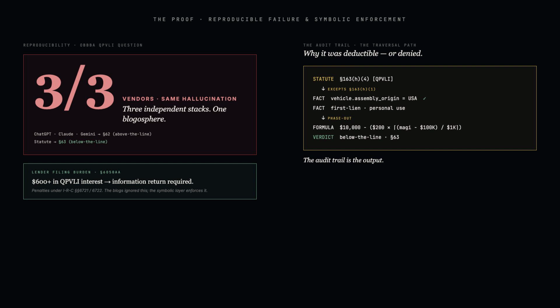The Veriprajna reference architecture, the deterministic tax engine, encodes the OBBBA provisions in Catala and surfaces a hard block when the vehicle's assembly origin fails the United States requirement. The phase-out is computed by answer set programming, not by transformer attention. The reporting obligation under IRC Section 6050A, the lender's filing burden, is enforced by the symbolic layer, not omitted because the blogs ignored it. Penalties under Sections 6721 and 6722 remain the same. Auditability changes from low to high. The traversal path is the output.